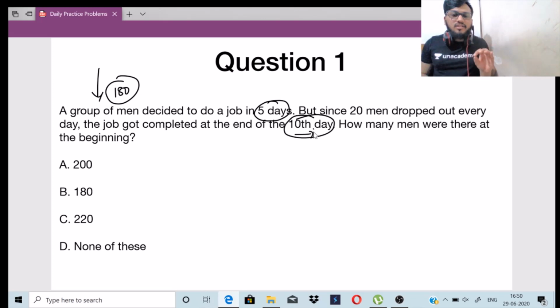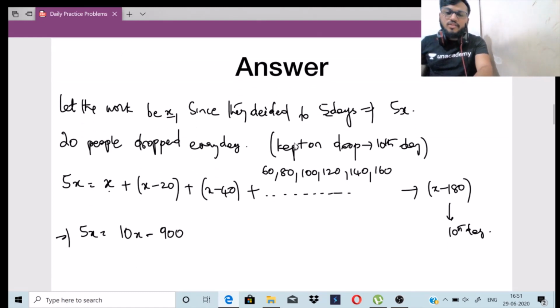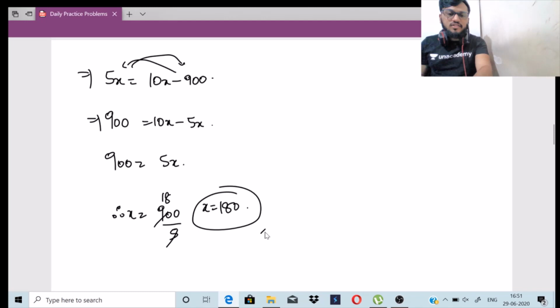Job got completed on the 10th day का मतलब क्या है? पूरा workers खत्म हो गए उस दिन, right? So on the 10th day the job got completed, so all the workers had left the job. Once a job is completed, all the workers leave the job, right? So 180 workers were there at the end of the 10th day. All the 180 workers left the job, so the job was completed. So that is it for your first question.